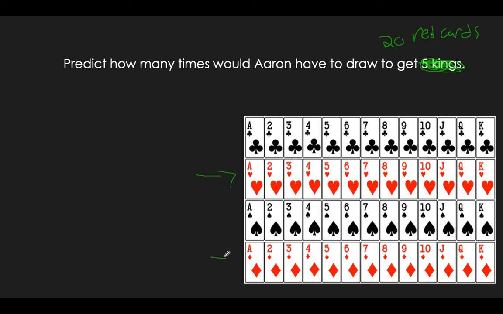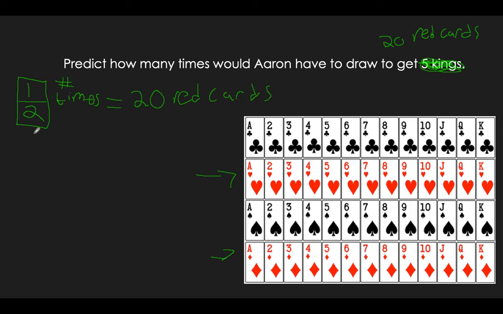So we said earlier that they make up 1/2 of the deck. So the probability that you get a red card is 1/2. Now we need to get 20 red cards. So we have 1/2 times the number of times we're going to draw, and that's going to equal 20 red cards.